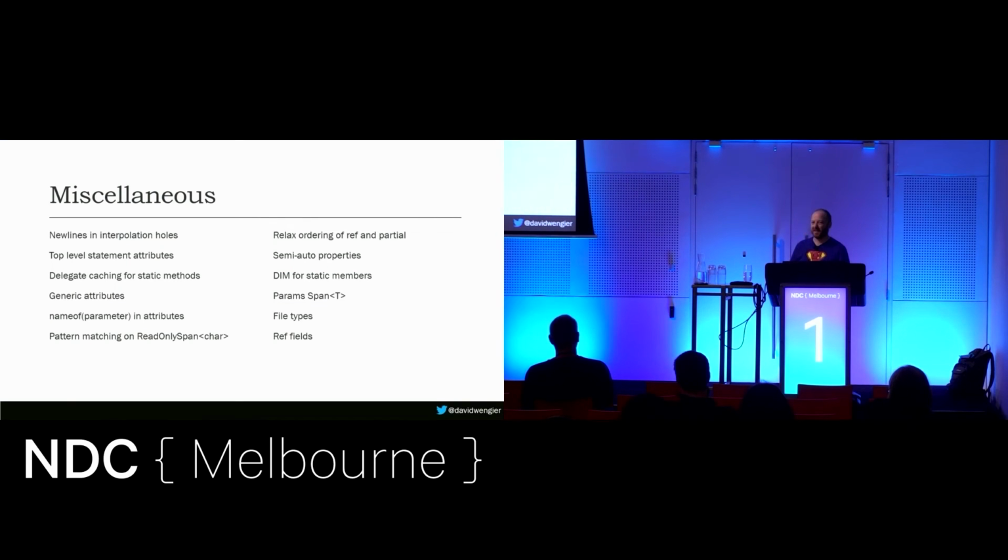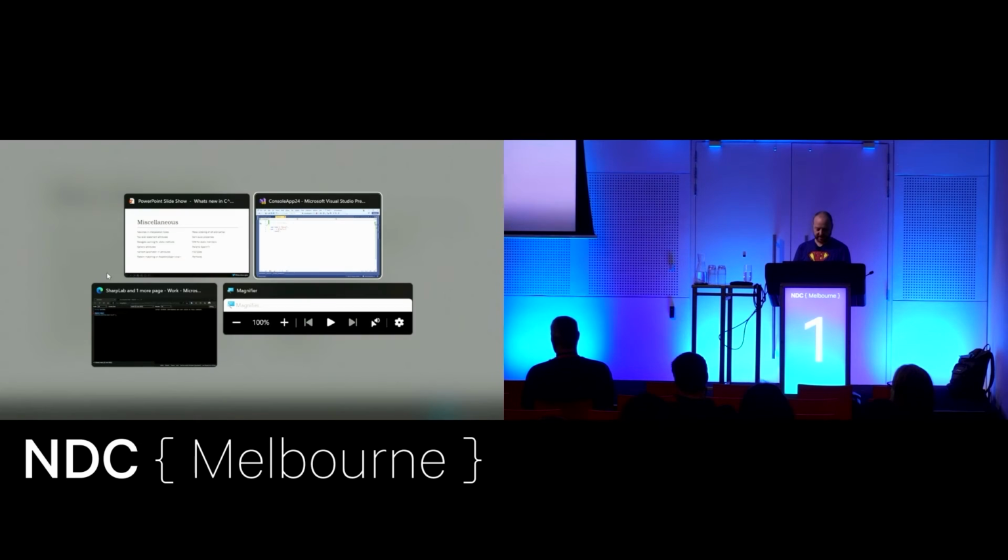That's pretty much just for WinForms, WPF type stuff where you need to say, I want to be a single-threaded apartment, and you can't use new stuff. Delegate caching for static methods, that one's a good one.